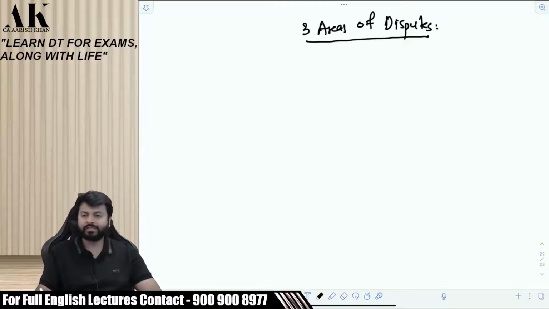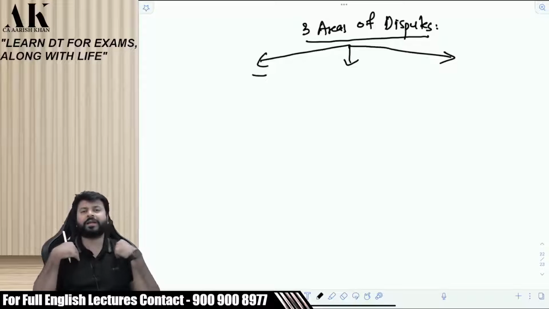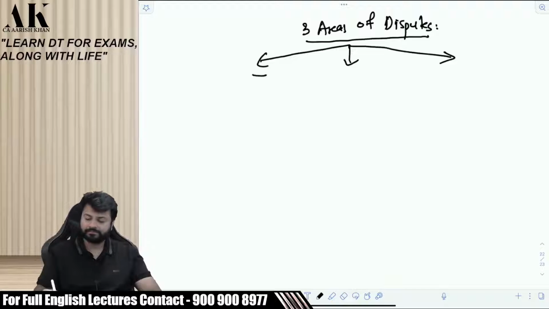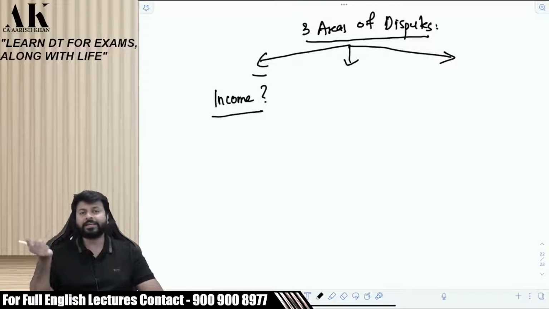Now, let me put all these three areas in front of you. First area, second area, third area. Listen carefully. The first area of dispute between the taxpayer and the department is what is earned by the assessee, is it income or not? First of all, what is earned by the assessee has to be considered as income. Unless it is an income, income tax cannot be imposed.